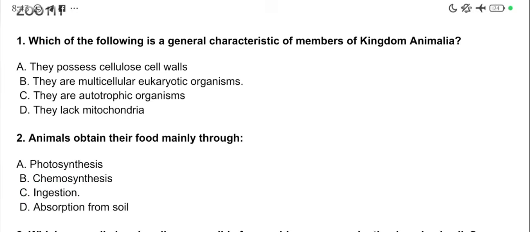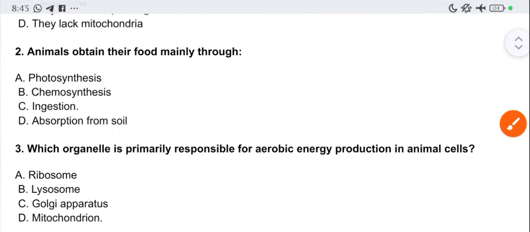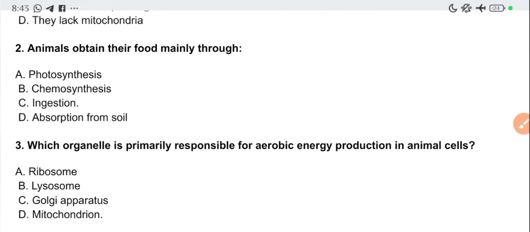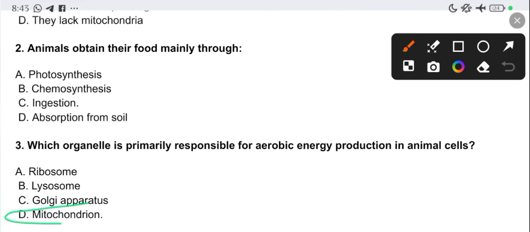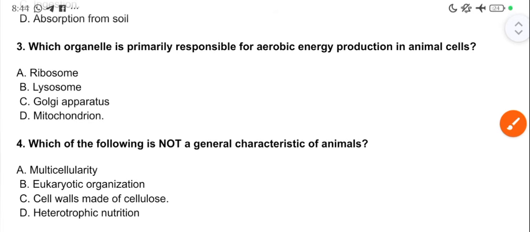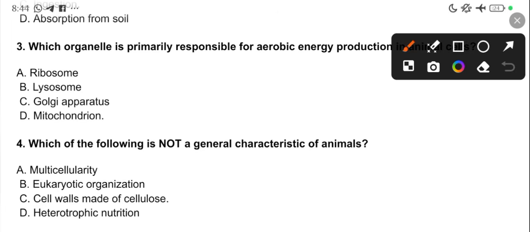Question 3: which organelle is primarily responsible for aerobic respiration or aerobic energy production in animal cells? We have the mitochondria. This is a very popular question. Alright, so moving on. Which of the following is not a general characteristic of animals? You already know that the cell wall is not present in animals. Okay, it is present in plants. So cell walls, which are made of cellulose, are not present in animals.